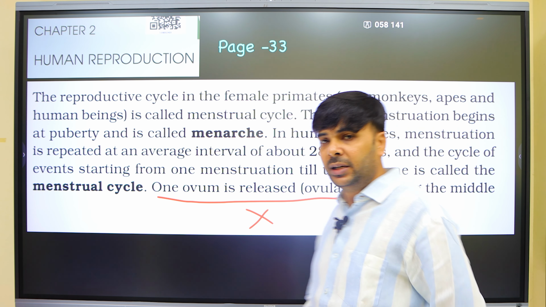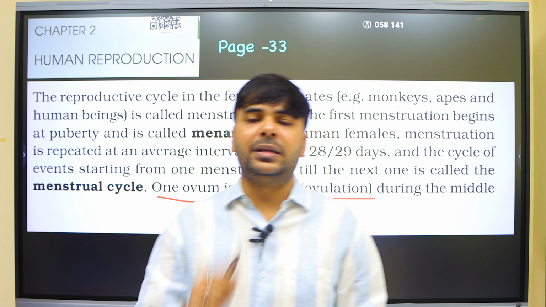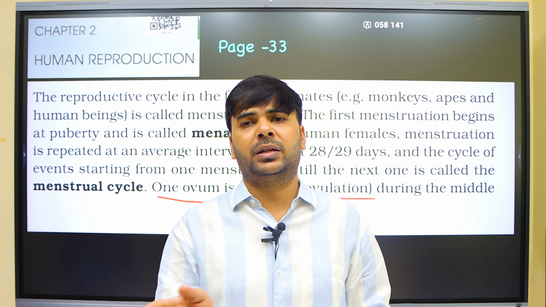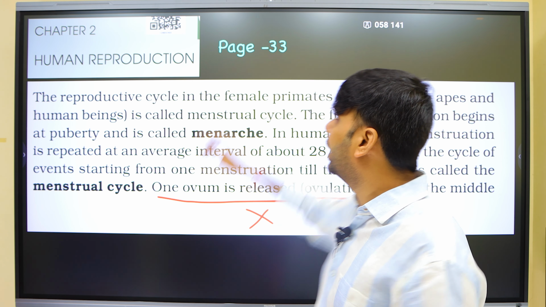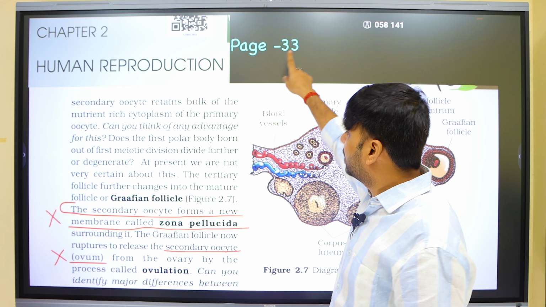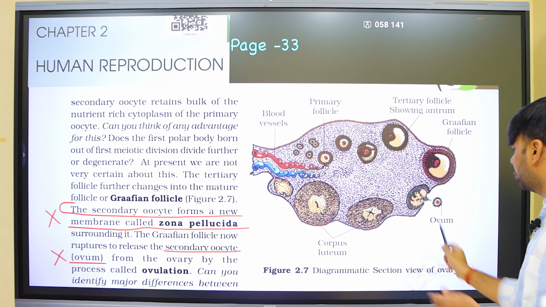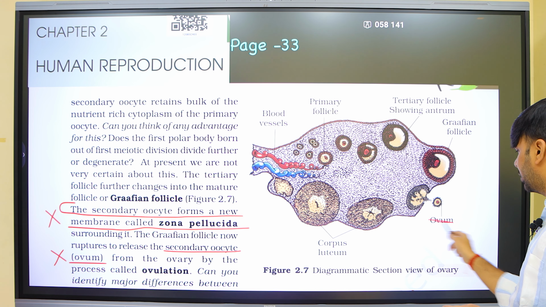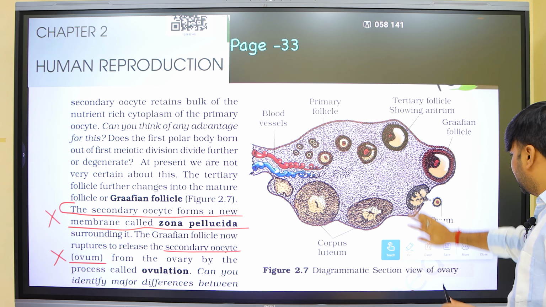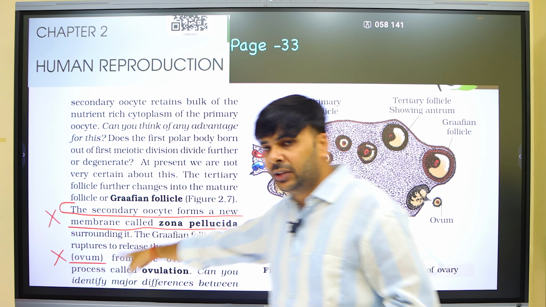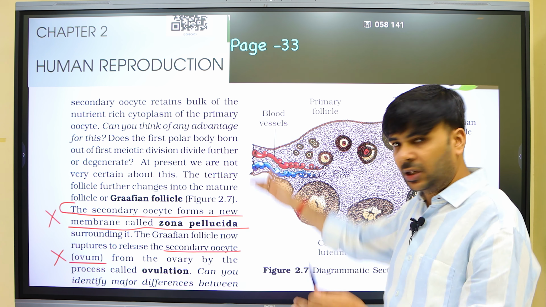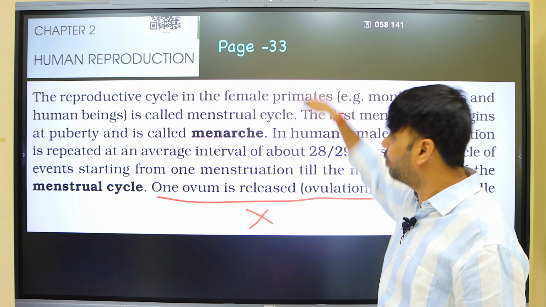Next error: I said that in the NCERT diagram, ovum is corrected to secondary oocyte. Again page number 33, upper part, in the diagram, ovum is corrected to secondary oocyte. But on the same page, in the theory, it is not corrected. Means in the literature part, it is not corrected. Same page, lower line.